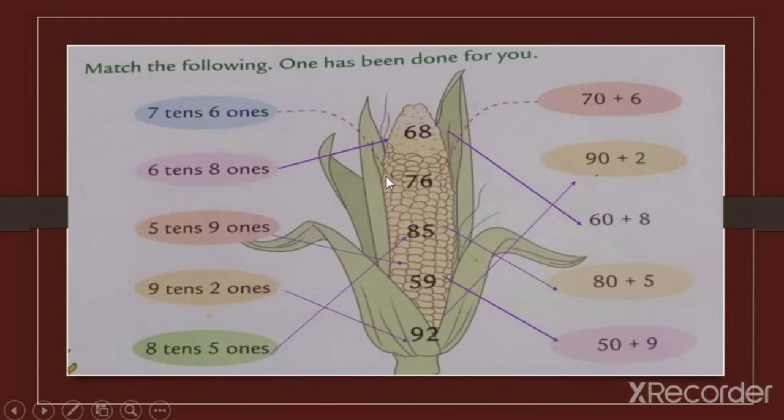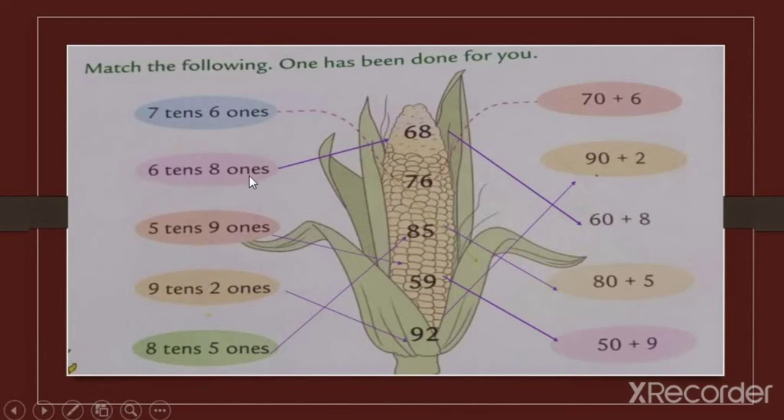It forms number 76. Match it with 76. And if we want to write 76 in expanded form, how can we write it? Look at this column. 7 tens means 70. 6 ones means plus 6. So we can say that 76 is equal to 70 plus 6.